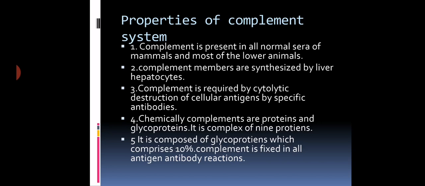So antibodies may be complement fixing or not, depending upon the type of antibodies.